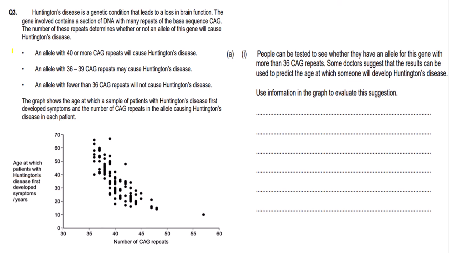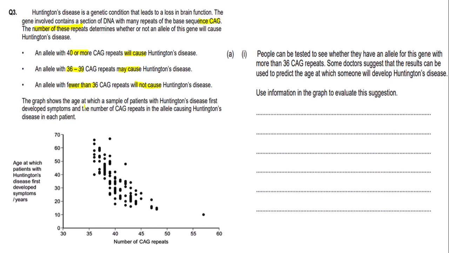Right, so let's read this one. Huntington's disease is a genetic condition that leads to loss in brain function. The gene involved contains a section of DNA with many repeats as a base sequence CAG, so like we mentioned earlier in the video. The number of these repeats determines whether or not an allele of this gene will cause Huntington's disease. So an allele with 40 or more CAG repeats will cause Huntington's disease. An allele with 36 to 39 CAG repeats may cause Huntington's disease. And an allele with fewer than 36 CAG repeats will not cause Huntington's disease.